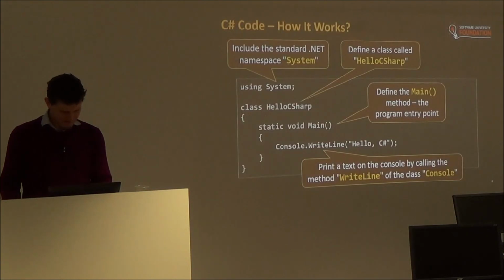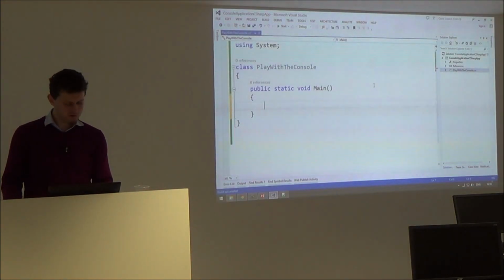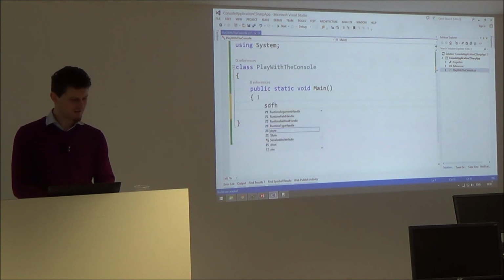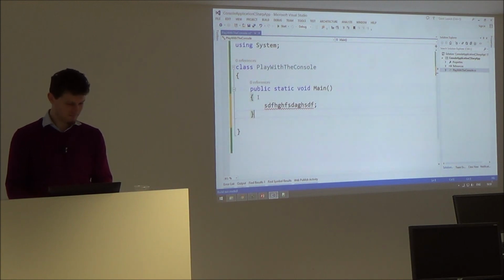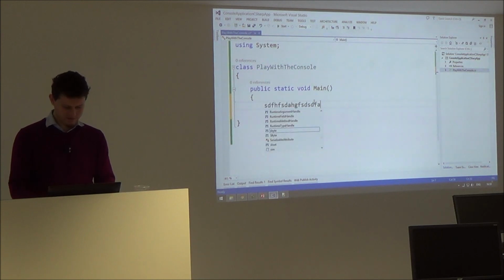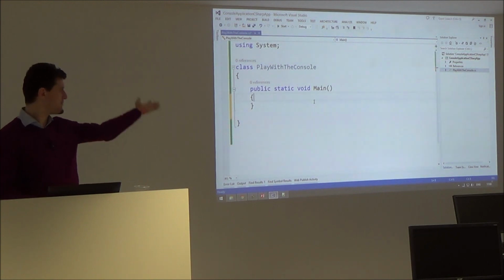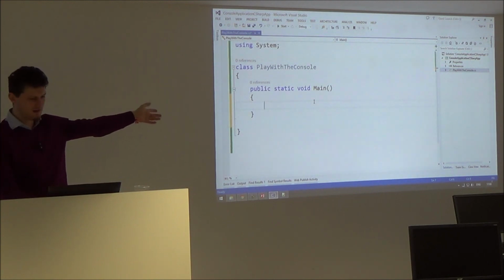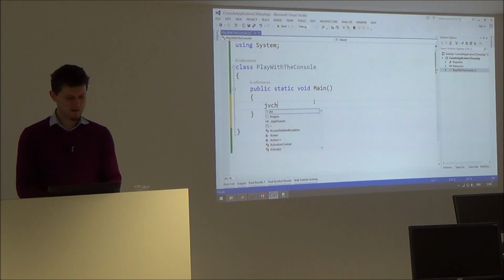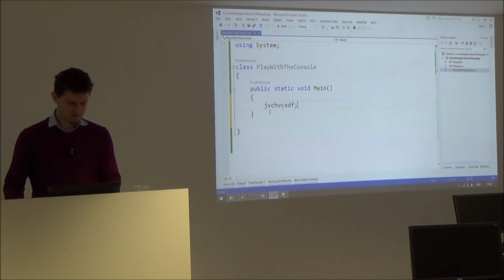So the only correct way to write this code: open the bracket, not write code and then close it. This is incorrect. The correct way is to open the bracket, write some, close it, go to the upper row, press enter, and try the code later.